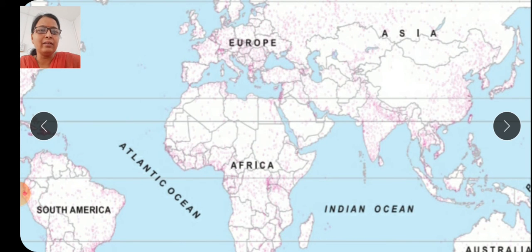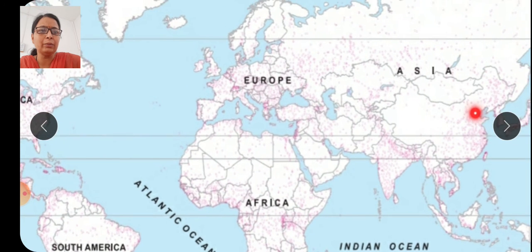Then here in the Asian continent, Japan, the east part of China, the coastal area of China, then Vietnam and such countries related with the coastal area have a high density of population. So the coastal area directly affects the population density. We can observe that almost all coastal areas of the world have high density of population.